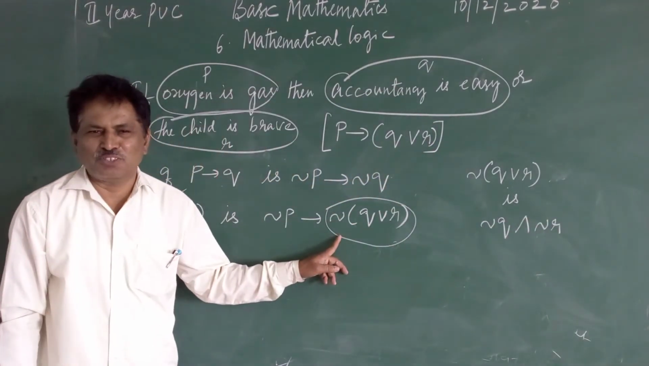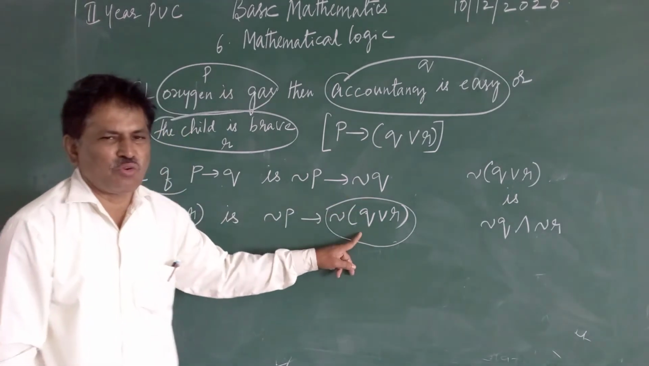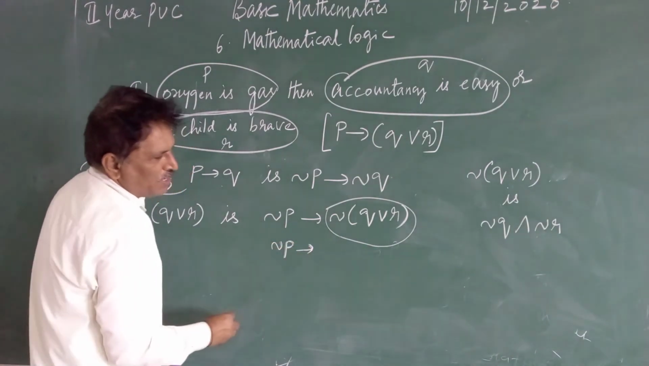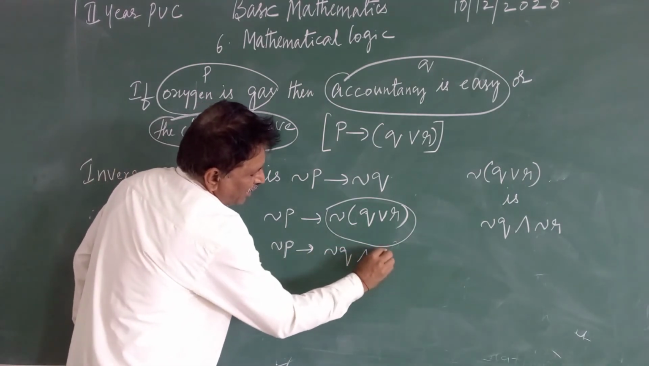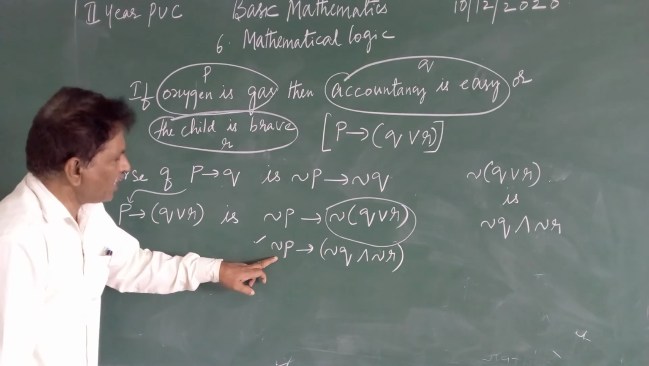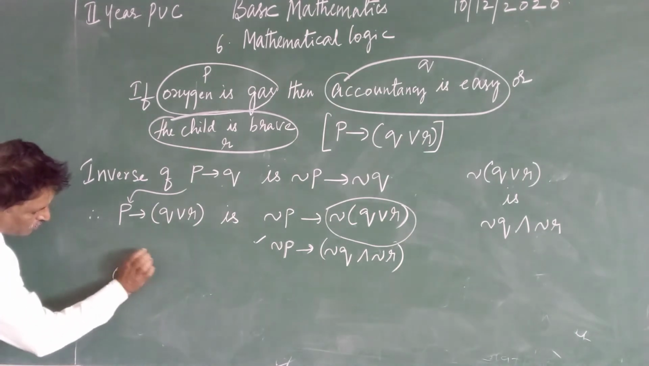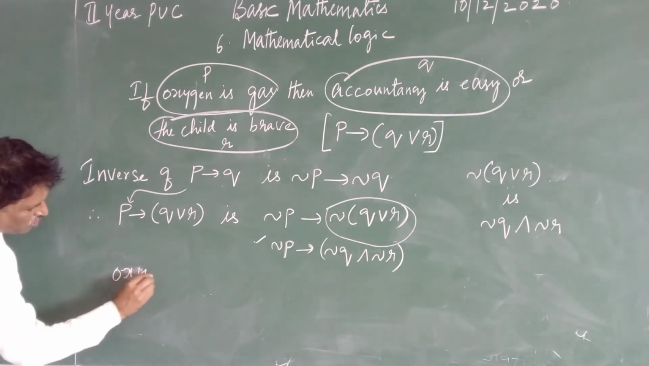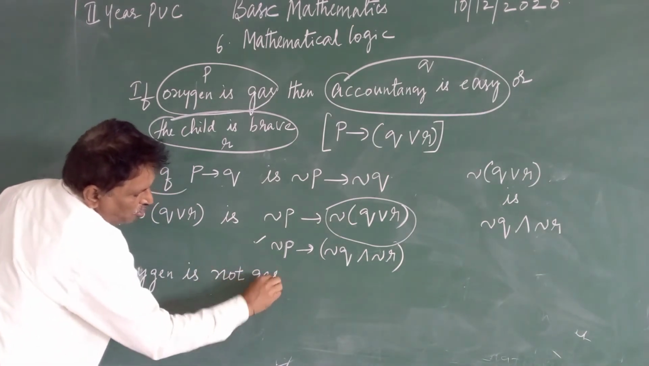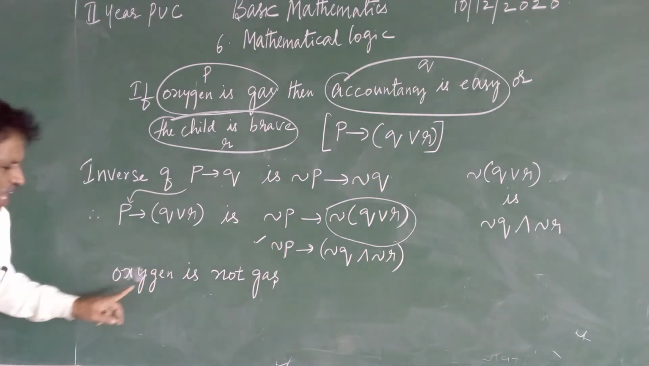Look, De Morgan's law came here. When three statements are given, De Morgan's law comes. We got De Morgan's law for this: negation of Q or R is negation of Q and negation of R. Therefore it is negation of P implication negation of Q and negation of R. This is one statement. Negation of P. P is what? Oxygen is gas. Negation of P is what? Oxygen is not gas. Don't look into the meaning. Strictly speaking, oxygen is a gas, but don't look into the meaning.